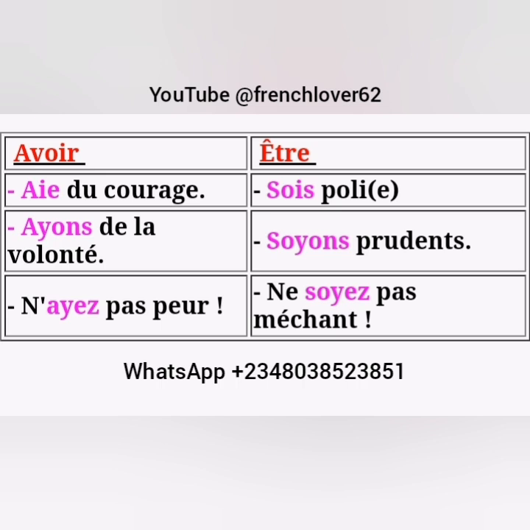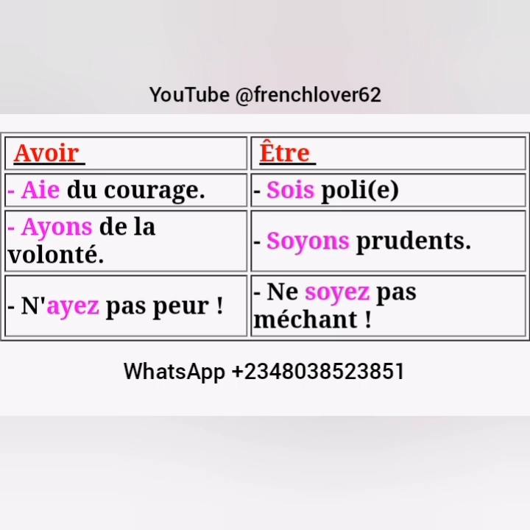Remember, imperative is conjugated only in three persons: tu, nous, and vous. It is used to give a command, an advice, or to invite someone to do something. You remove the tu, nous, vous when conjugating imperative. And then also note that when you are using imperative with first group verbs, that's ER verbs, you remove the S that was supposed to be at the second person singular tu level.